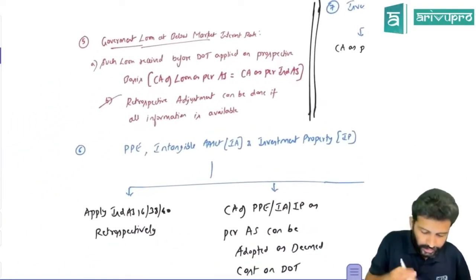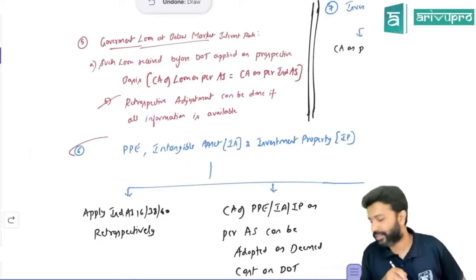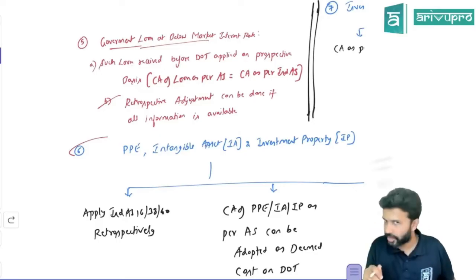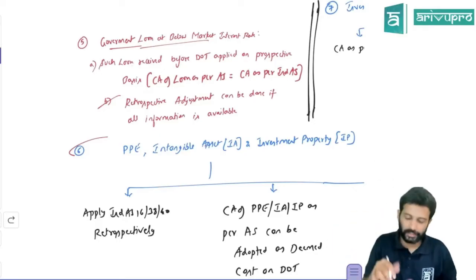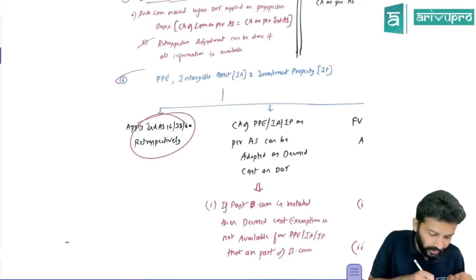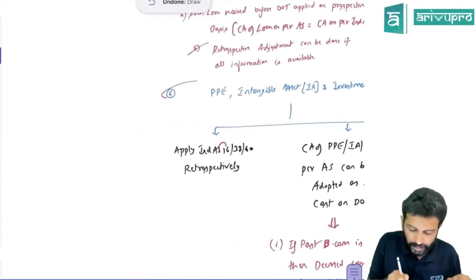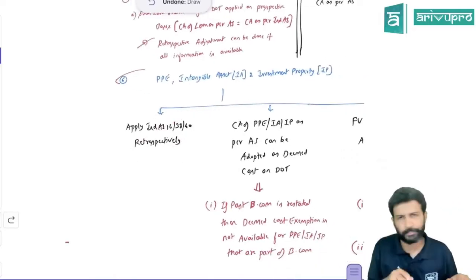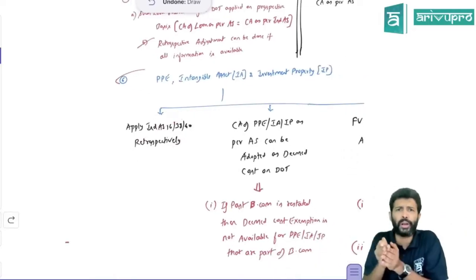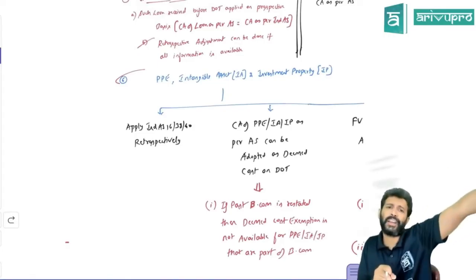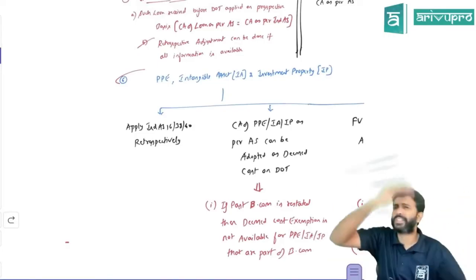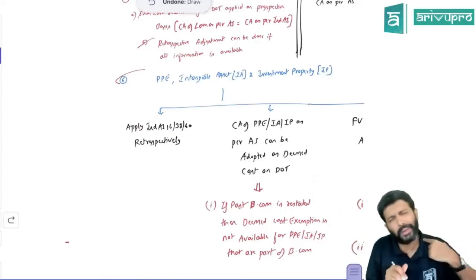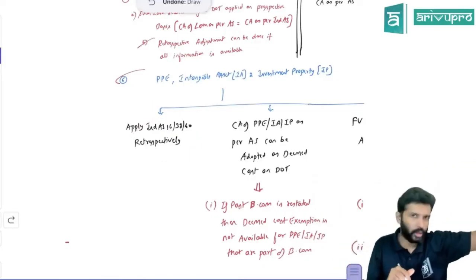Okay, that's one. Next is with respect to PPE, intangible assets and investment properties. If you have property, plant and equipment, intangible assets and investment property, here also you have been given three leeways. One is to apply IND AS 16, 38 and 40, the standard for PPE, the standard for intangible assets and the standard for investment property. That standard you apply retrospectively. Earlier you used to value PPE under AS 10. Certain provisions of AS 10 and IND AS 16 may not match, so these provisions you can apply retrospectively. That is the first option.